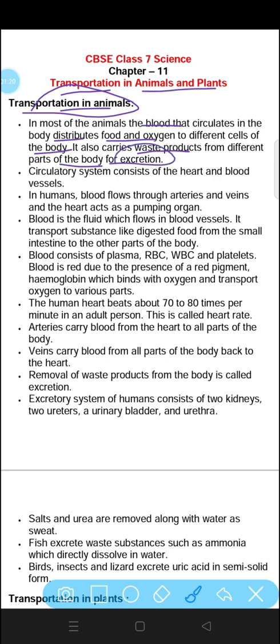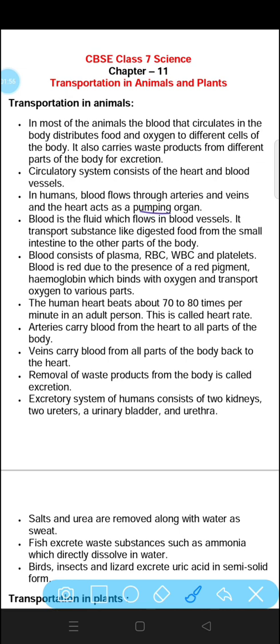Now, the circulatory system consists of the heart and blood vessels. In humans, blood flows through arteries and veins. We have three types of blood vessels: arteries, veins and capillaries. Arteries are those vessels which carry oxygenated blood and veins are those which carry deoxygenated blood through them. And the human heart acts as a pumping organ.